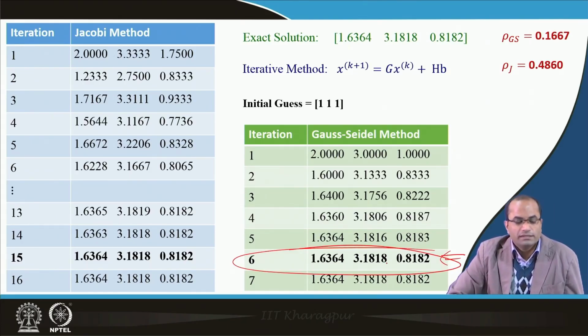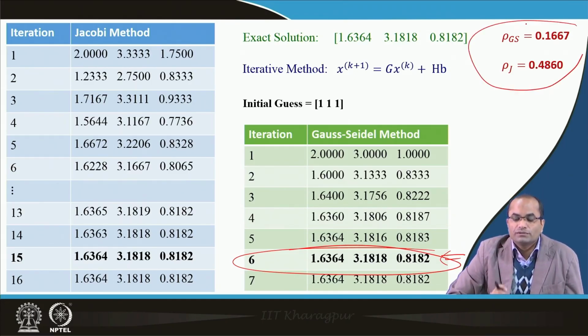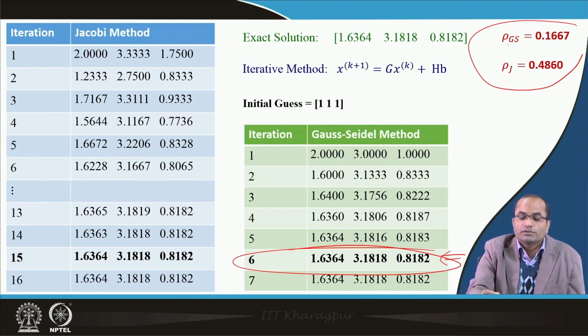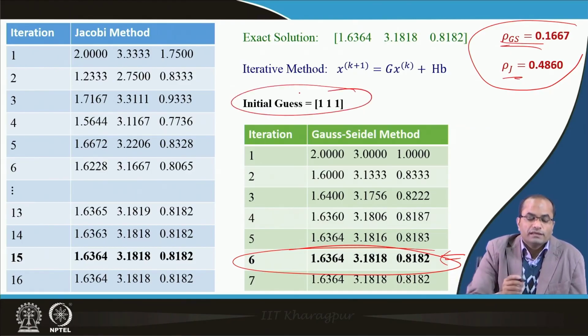So, we can see here that Gauss-Seidel is much faster than the Jacobi method, which was also coming from our analysis, because the spectral radius of the Gauss-Seidel is smaller than that of the Jacobi method. So, this was for initial guess 1 1 1.